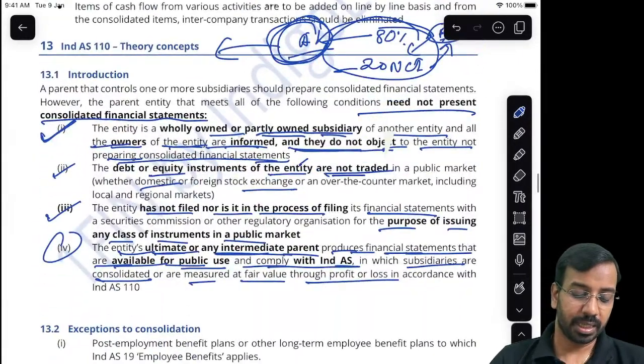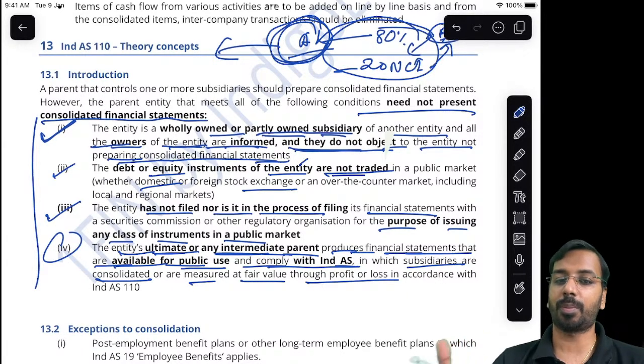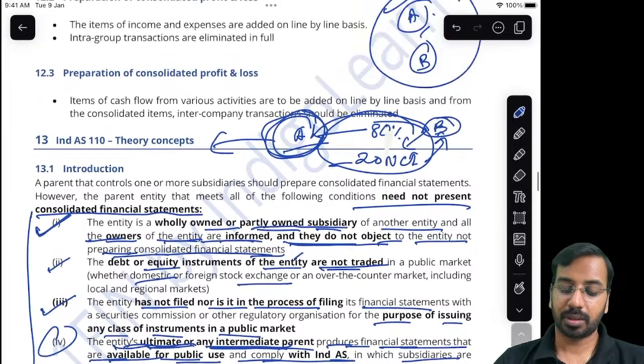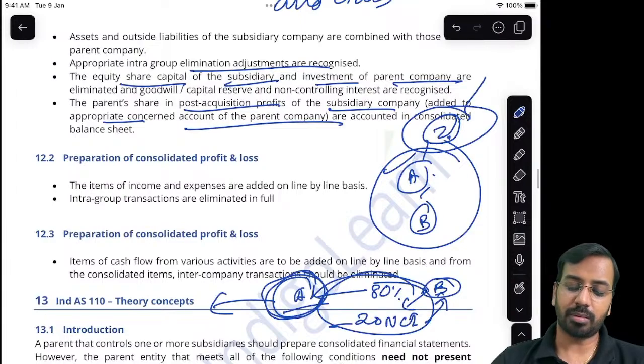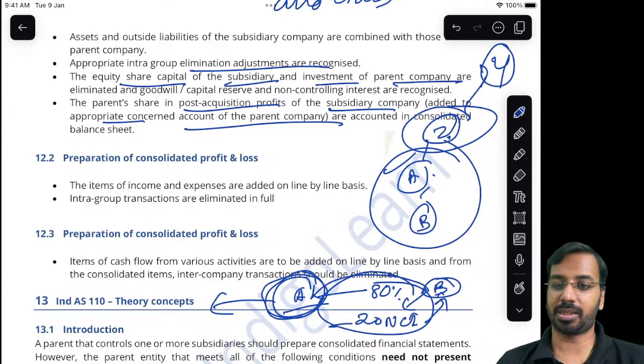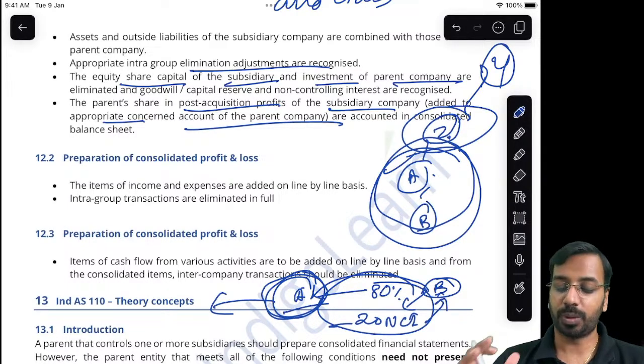Okay. So if these four conditions are met, number one, it's a subsidiary, wholly owned or partly owned. You have told all the owners. It is not listed. It is not in the process of being listed, and the entity's ultimate or any intermediate parent, meaning ultimate Z, or there is somebody else Y, someone prepares consolidated financial statement which includes all the subsidiaries, either consolidation or fair value through P&L method.